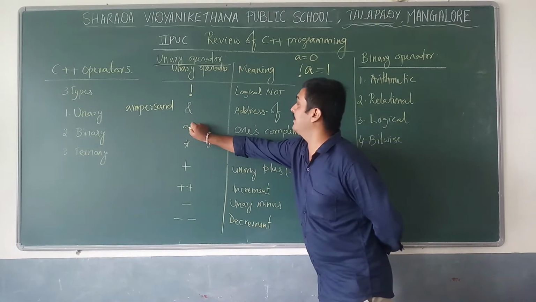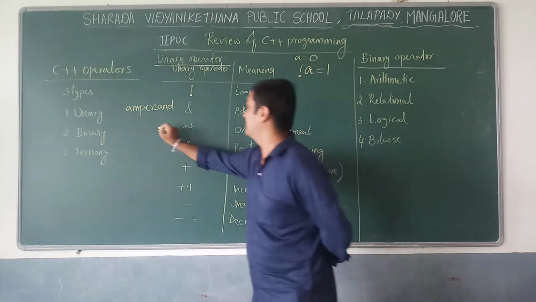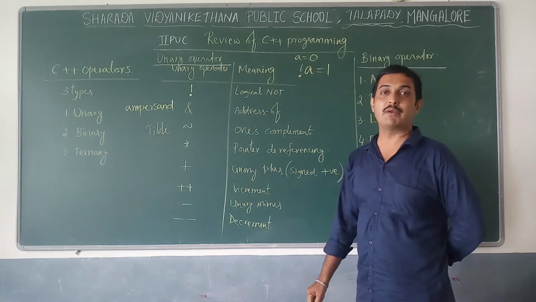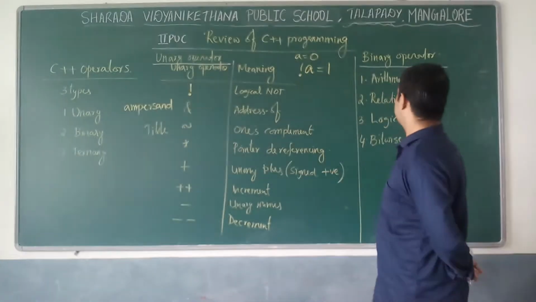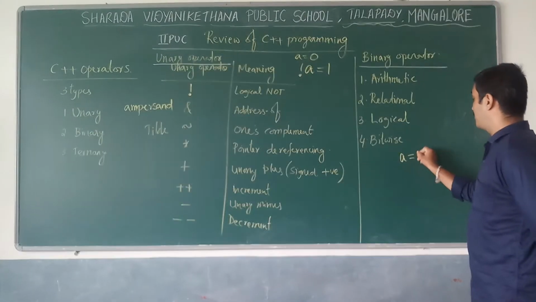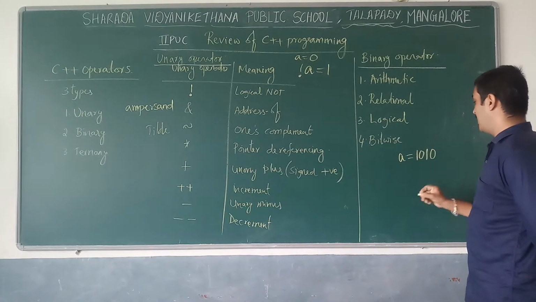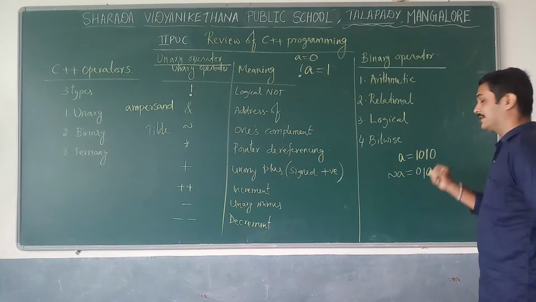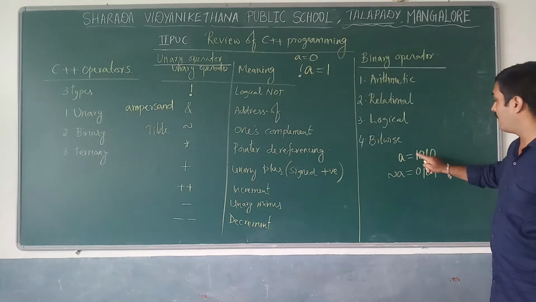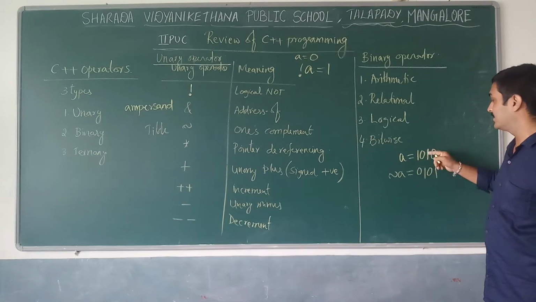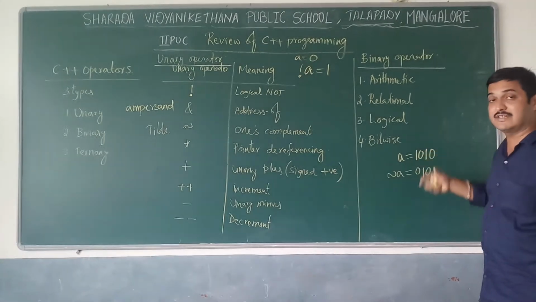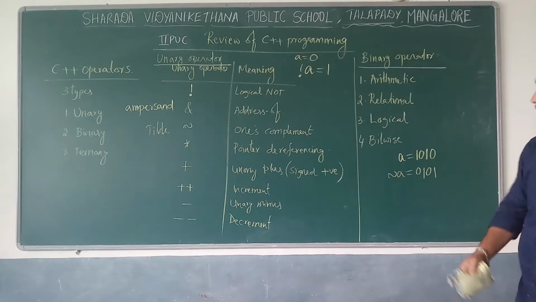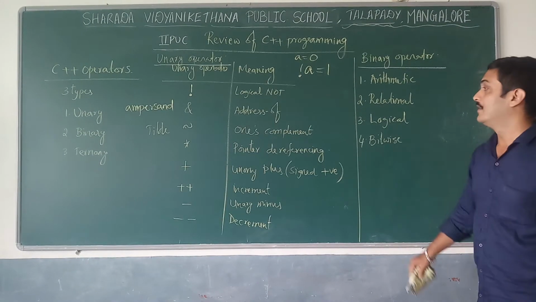This symbol is also called tilde, and it gives the one's complement of a binary number. For example, A equal to 1010 and ~A indicates 0101. It converts all the 1s to 0s and all the 0s to 1s. These are about the one's complement or tilde operator.